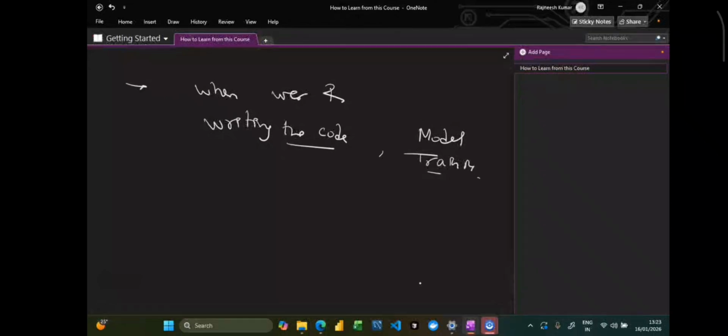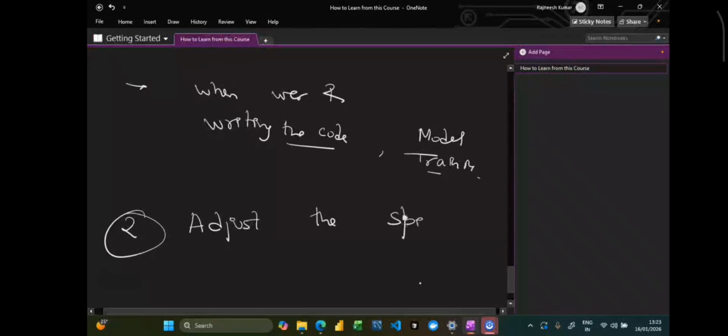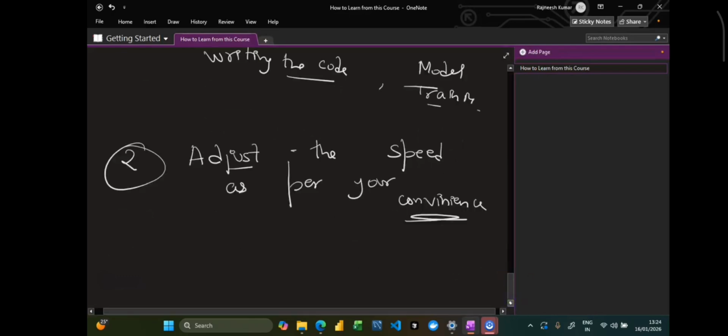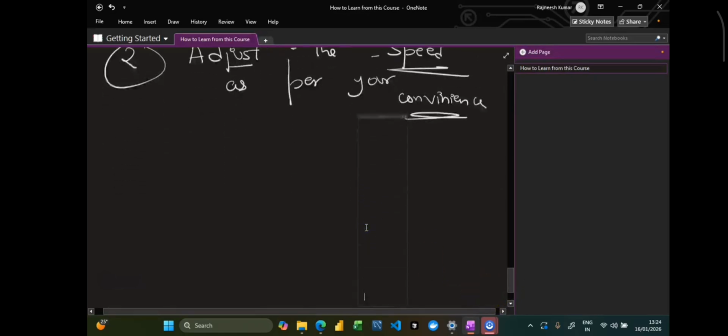So along with this, as I was mentioning the second point, you can adjust the speed as per your convenience. It's always up to you. The whole point is that when I am learning some concept from YouTube, there is no need for me to always go with the normal speed.